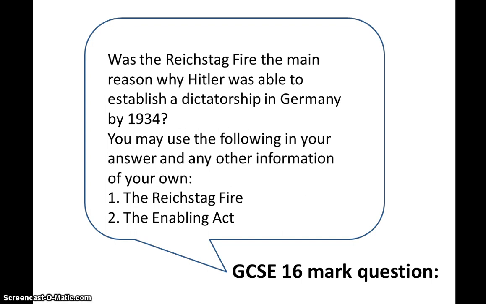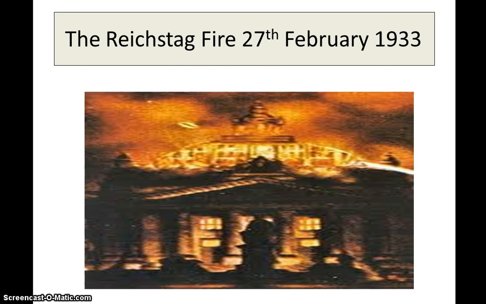You will use the following in your answer and any other information from your timeline: the Reichstag fire and the Enabling Act. Those are the 2 points you're going to be arguing over, which was the main reason for why Hitler was able to establish a dictatorship. So let's go through this.